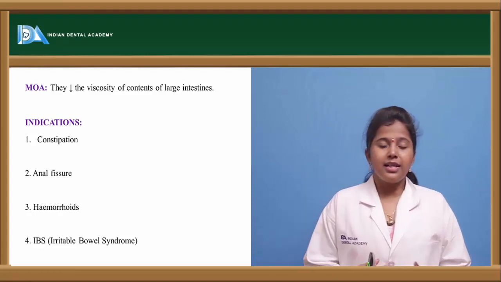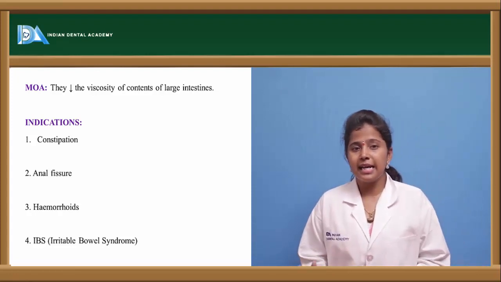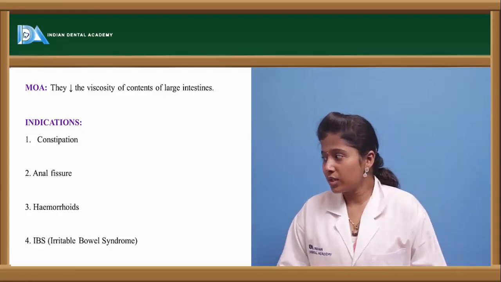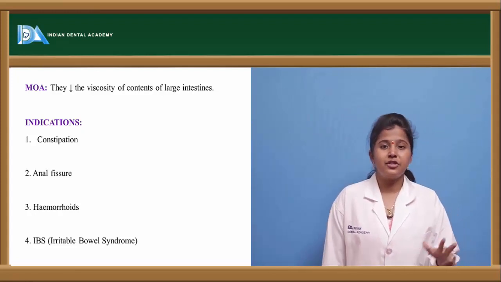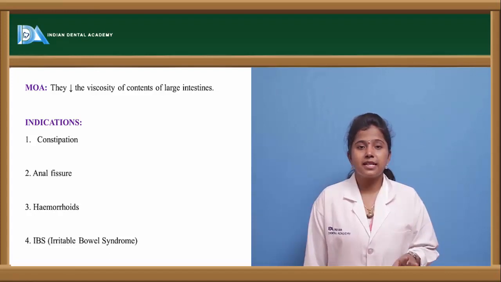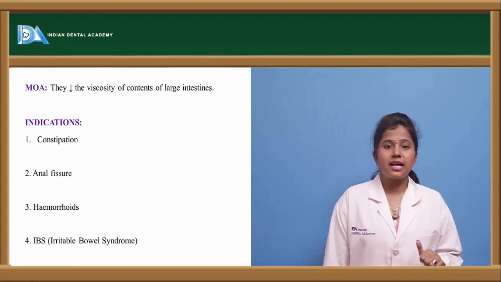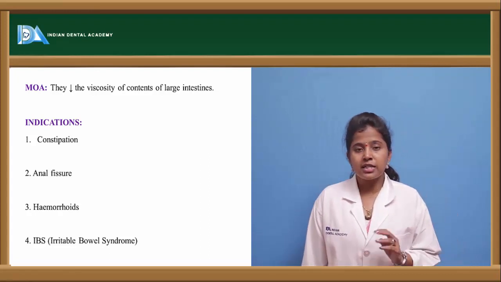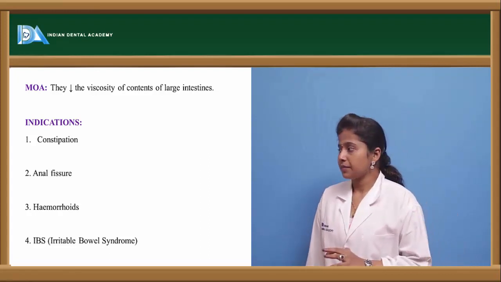And what are the indications, or how can we indicate that these purgatives can be used? They are used in constipation, in anal fissures, and in hemorrhoids. Hemorrhoids are nothing but piles, and they are used in IBS, that is irritable bowel syndrome. In all these conditions, these purgatives can be used.